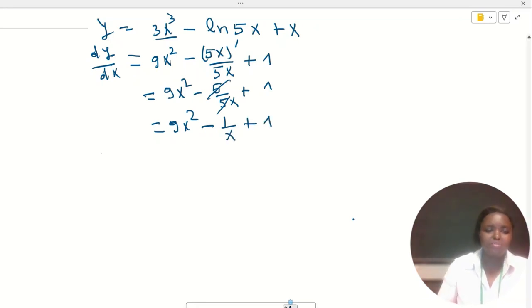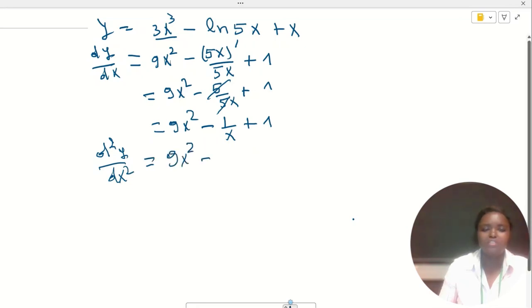And we are asked to find the second derivative, d squared y with respect to dx squared. So this will be equal to the derivative of the first derivative, 9x squared minus 1 over x plus 1. This is 18x, and minus the derivative of 1 over x.